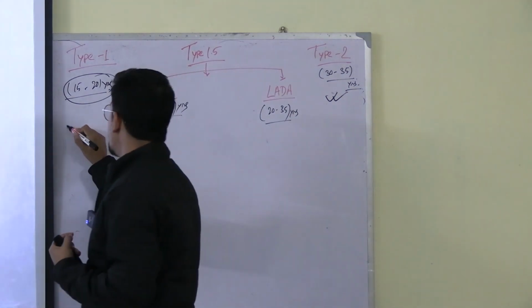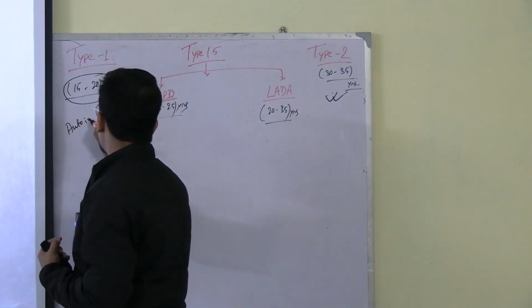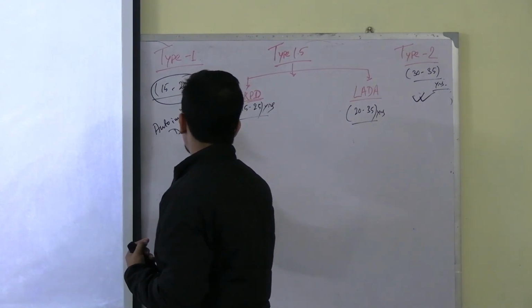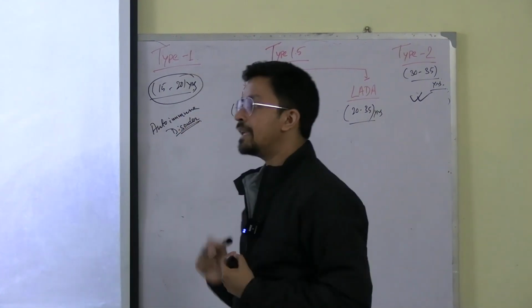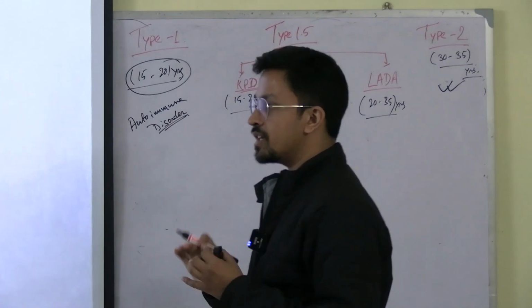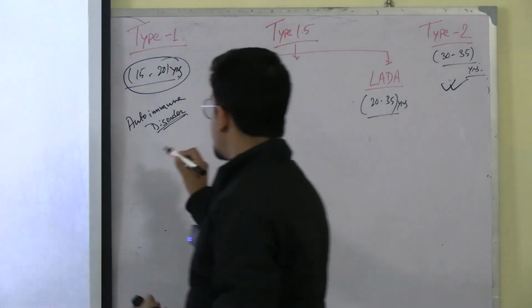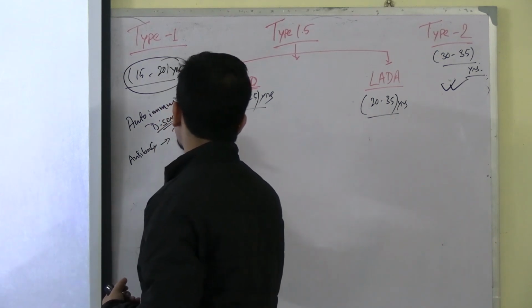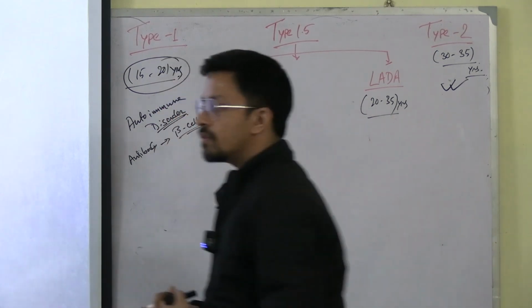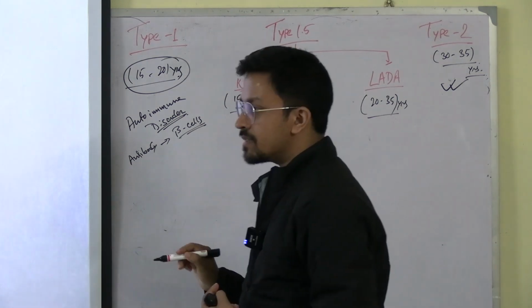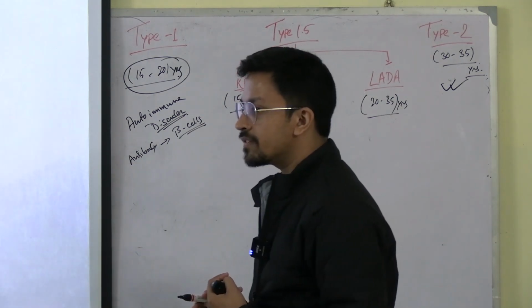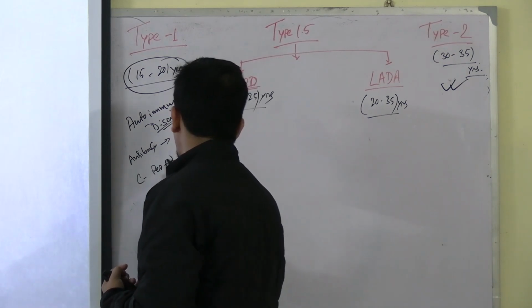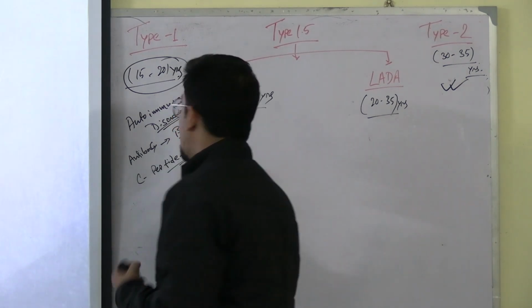So, type 1 is an autoimmune disorder. Okay. What is happening? There are certain antibodies. Okay. Antibodies' function is to kill the antigen, right? So certain antibodies are there which are killing the beta cells, right? If they are killing the beta cells, the C-peptide level will be low. So C-peptide is low. Okay, up to this much is fine.